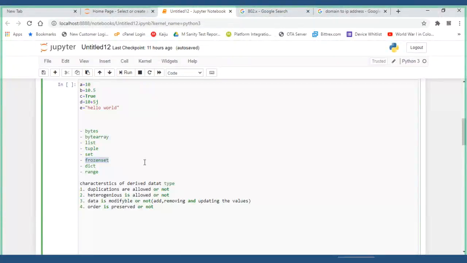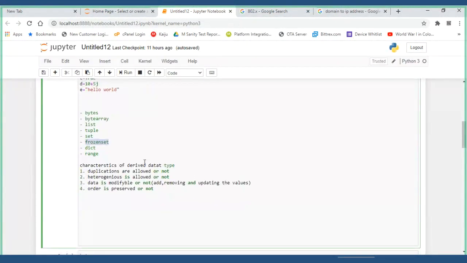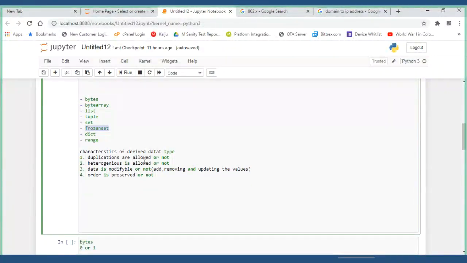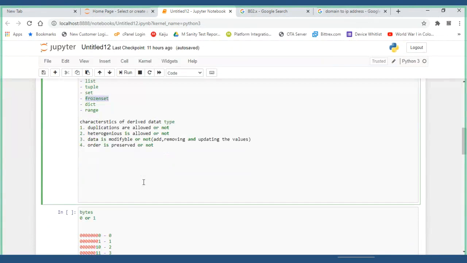It has the same characteristics like bytes and bytearray. Bytes was not allowing elements to be added. Bytearray was allowing to add. In reverse, set is allowing, and we don't want the frozen set to allow anything. Now let us see some characteristics of frozen set.